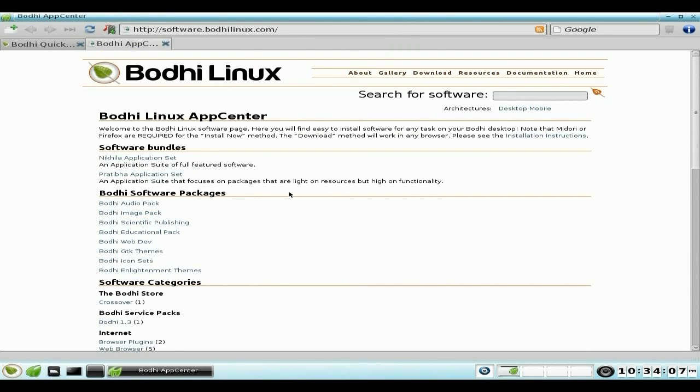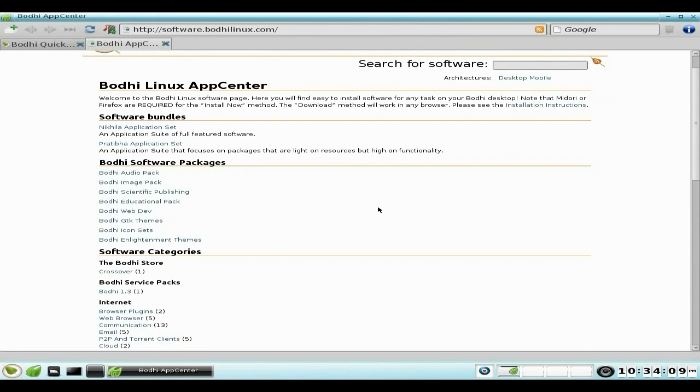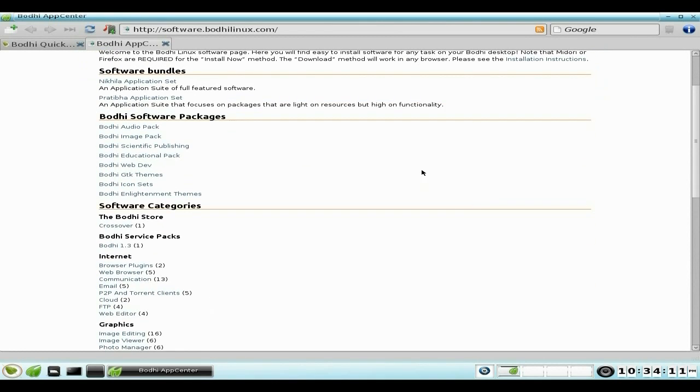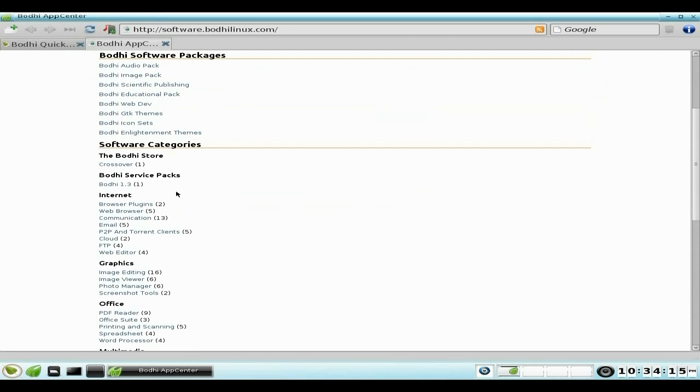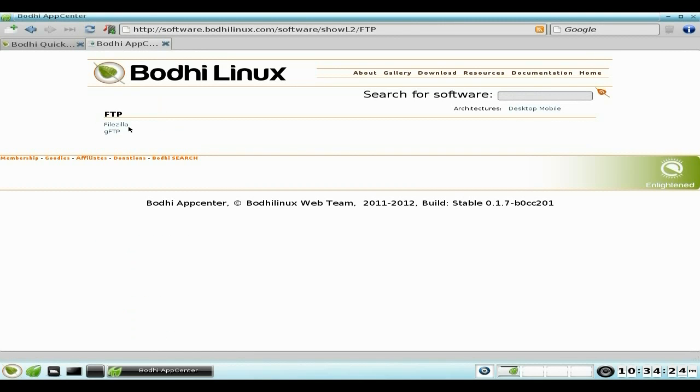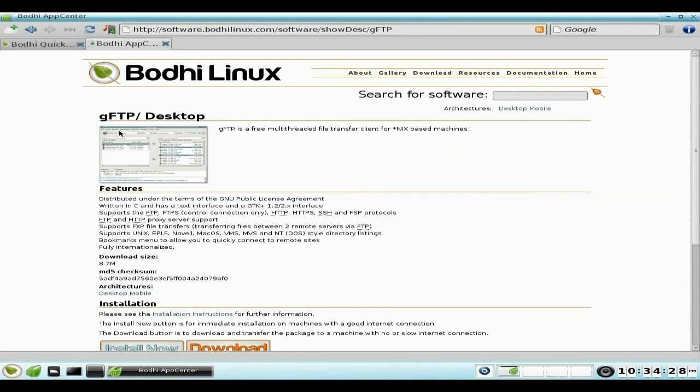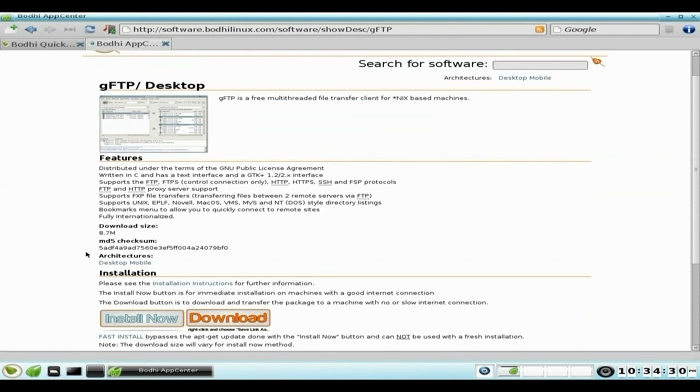So this is the App Center, as you can see. If I want to download something for Bodhi, you go to a web-based download place. We don't need the service pack because we're running 1.4 here. So say you want an FTP application. You just click there. There's FileZilla and GFTP. If I click there, it tells you all about it, how large it is, the checksum, and so on.